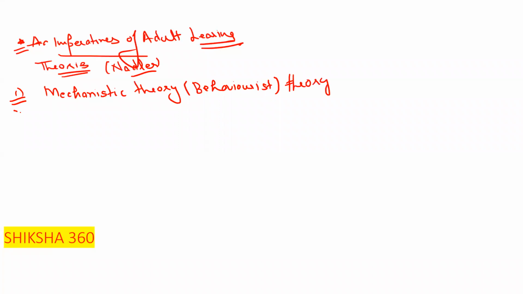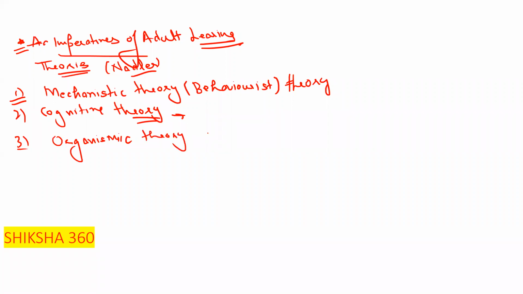The second one is the cognitive theory. The third one is the organismic theory, which is basically regarding the humanistic theories. These are the two names. So mechanistic theory is also known as the behaviorist theory, then cognitive theory, and the third one is the organismic or humanistic theory.